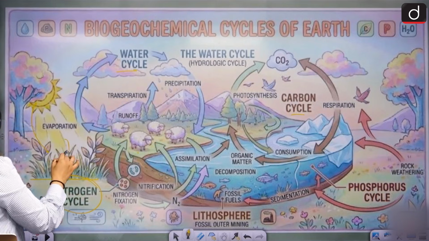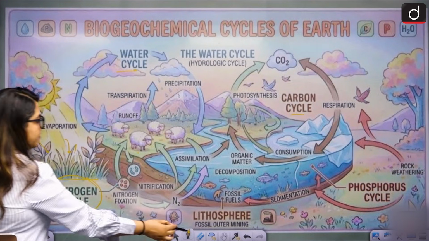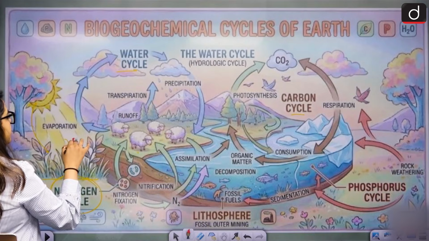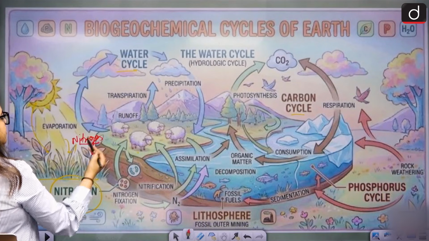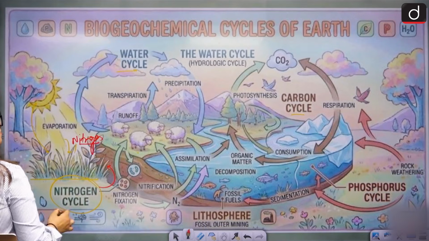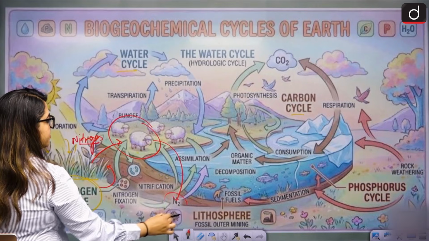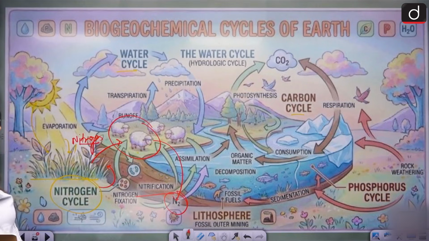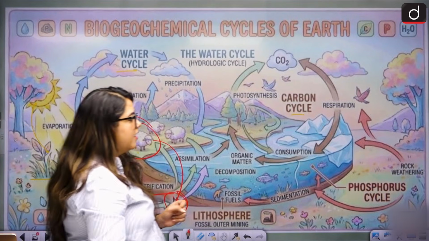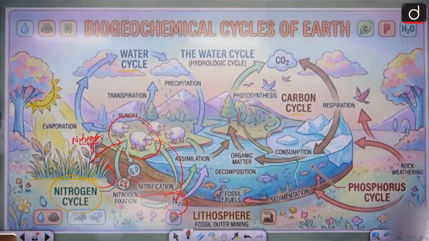Nitrogen cycle, you grow plants, they take nitrogen from the soil. When sheep eat it, they get the nitrogen. When they die, they're buried, they release nitrogen, nitrification. Simple. Yeah. Phosphorus cycle, how is it happening? Rocks are weathering, right? Weathering rocks give you phosphorus. Phosphorus combines through sedimentary rocks, once again becomes rock.